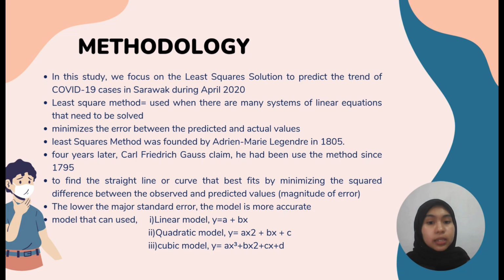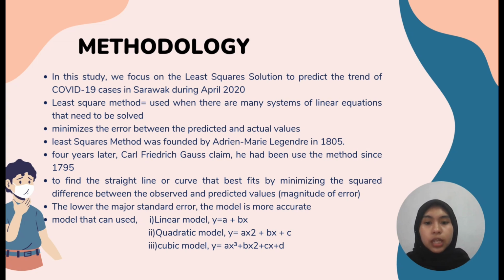How did the least square method come about? The least square method was founded by Adrien-Marie Legendre in 1805. But 4 years later, Carl Friedrich Gauss claimed that he had been using the method since 1795, and he continued to improve it. The least square method is to find the straight line or the curve that best fits by minimizing the square difference between the observed and predicted values, which is called the magnitude of error.